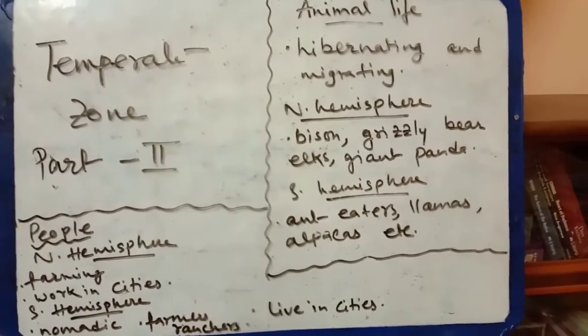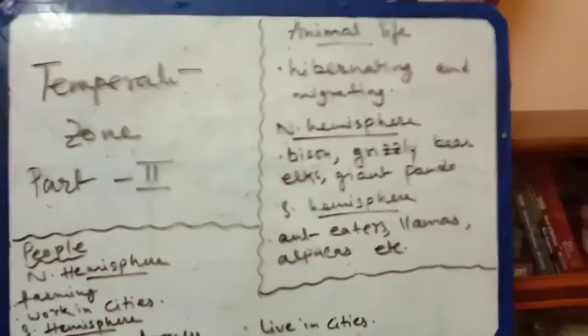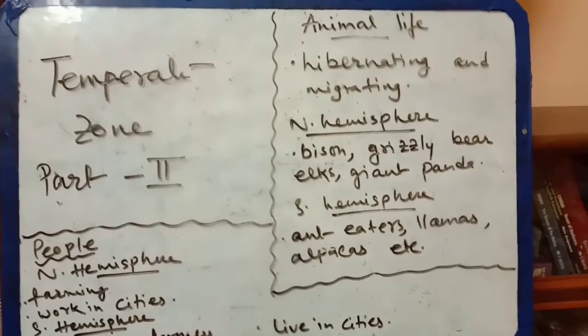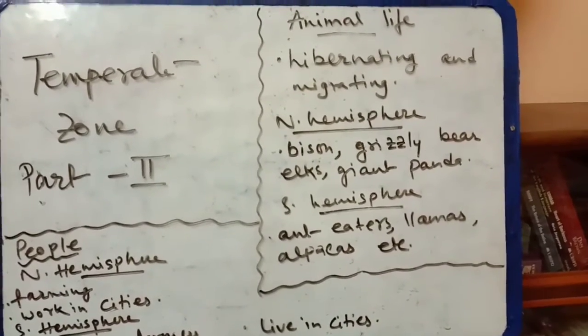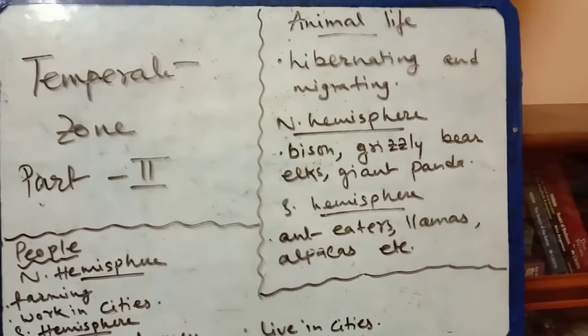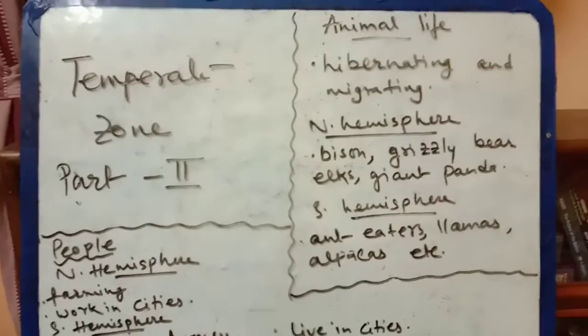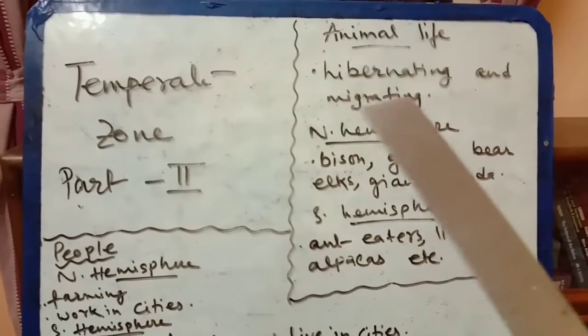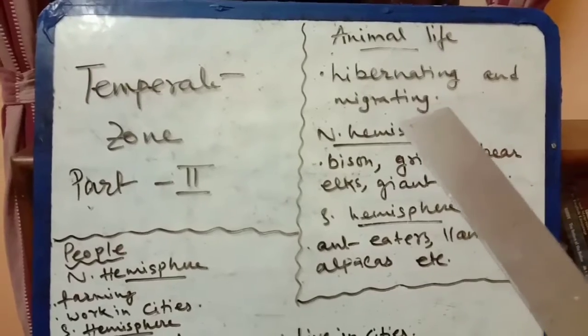What is the meaning of hibernating? Hibernating means the animals which have the habit of sleeping throughout the cold winter season.